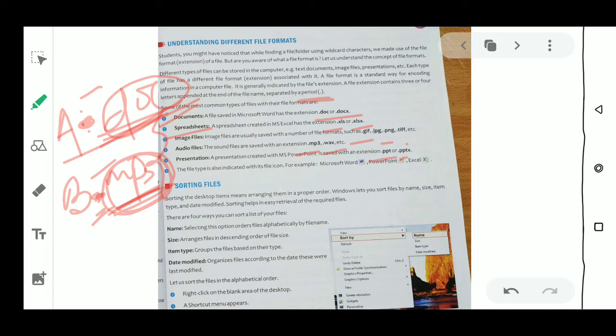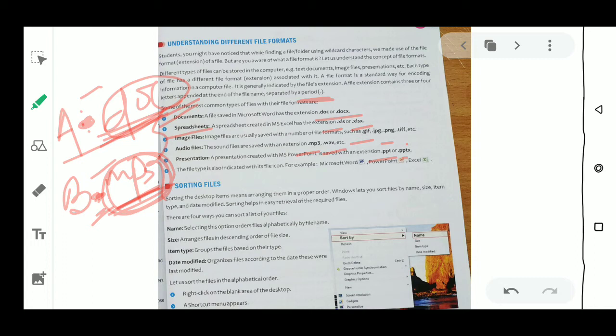So these are the extension names of files, and we can understand which type of file it is by seeing that extension. If we are installing software on our computer, we use the exe file, dot exe. That is called an executable file. Likewise, all different types of files have extension names. So this is all about the extension, or the format of the file. Different files have different extension names, got it?